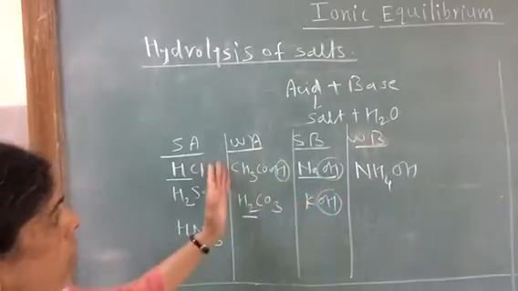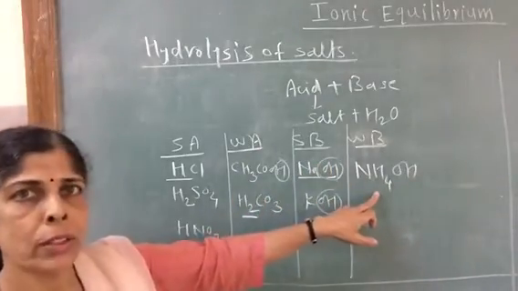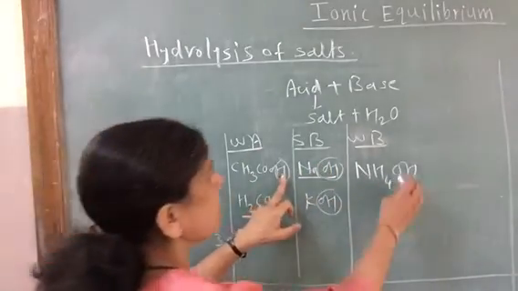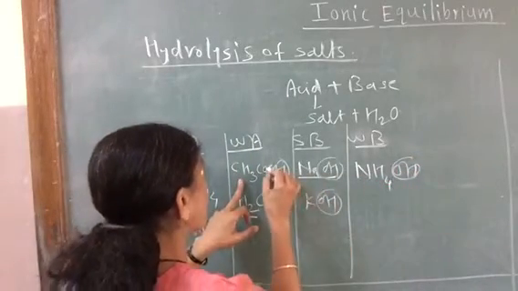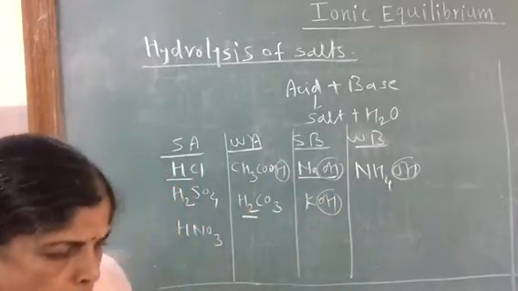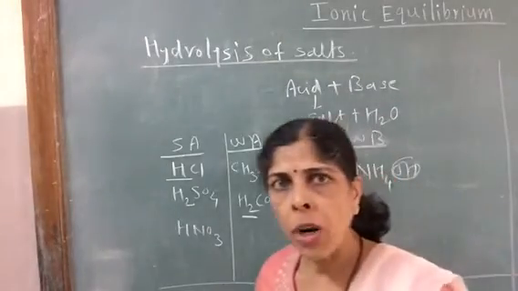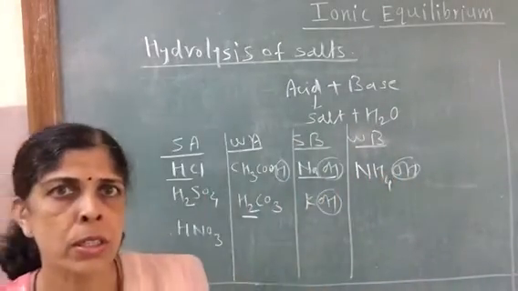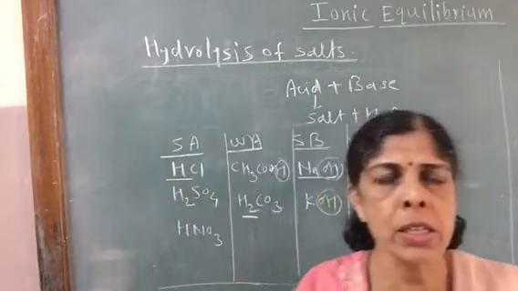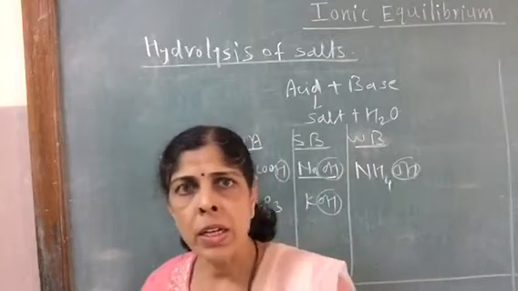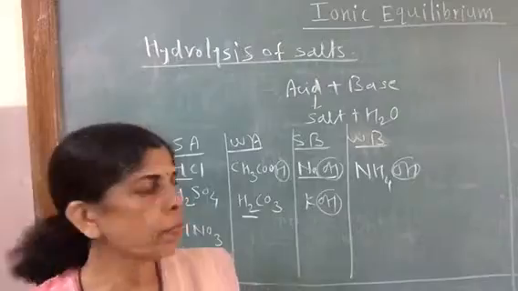We can have weak acid and weak base, that is also a combination. CH3COOH and NH4OH, both are weak. With loss of water, we get the salt CH3COONH4, ammonium acetate. So depending upon the type of acid and base involved, we have different types of salts: salts from strong acid and strong base, strong acid and weak base, weak acid and strong base, and weak acid and weak base. These four types of salts are there.